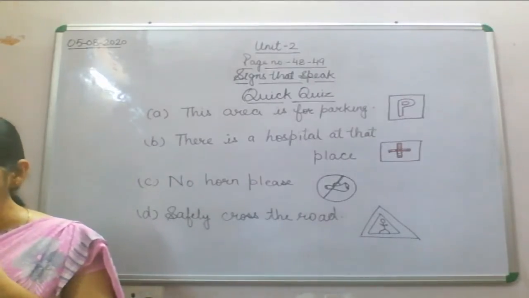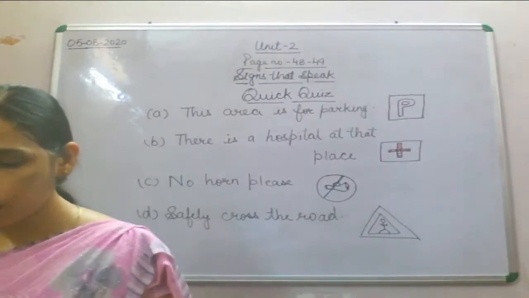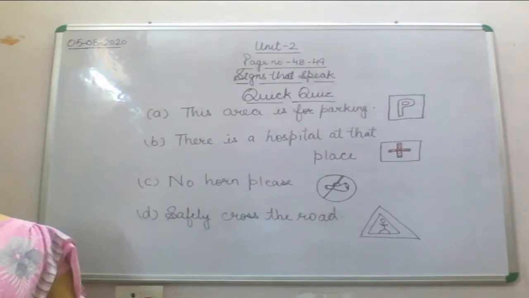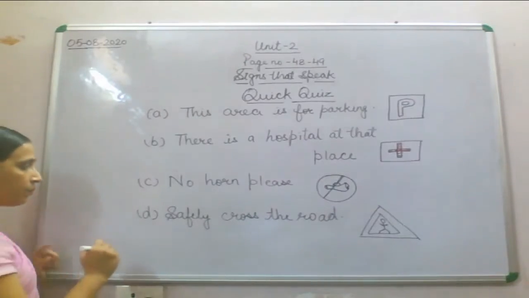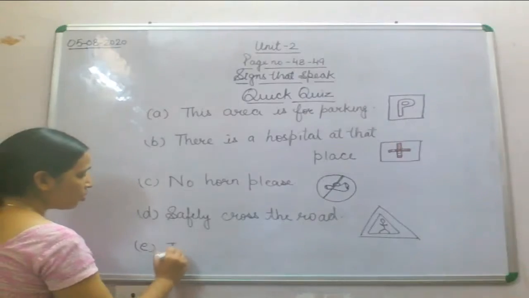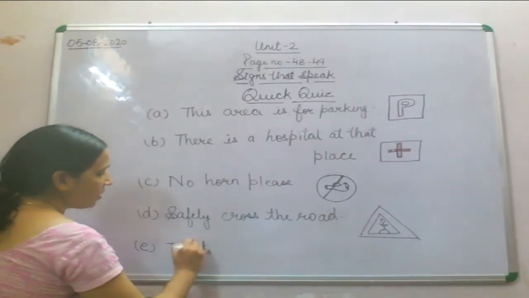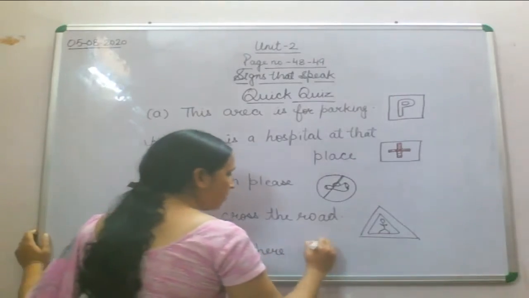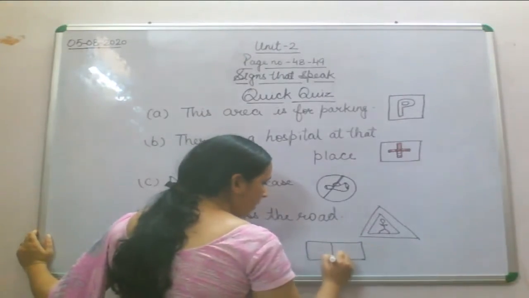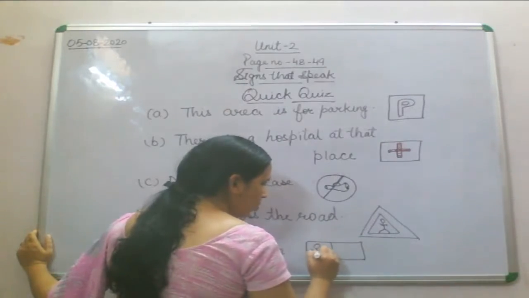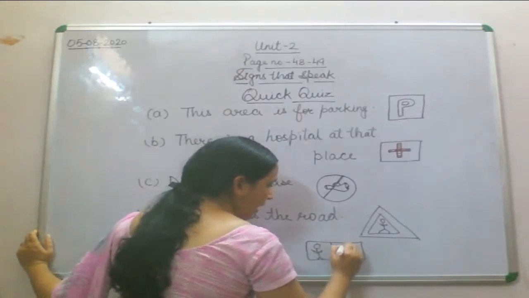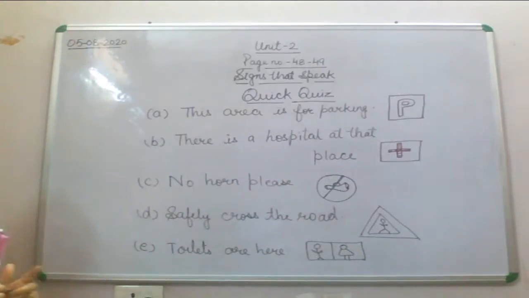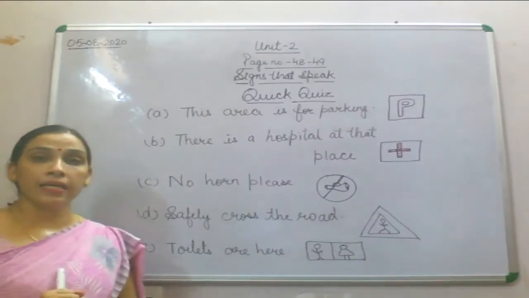Now E part: the toilets are here. What symbol will it be? You will be given a male and female symbol. You have a rectangle, and here one gents or male photograph will be there, and here one lady photograph will be there. So this will be your symbol for toilets are here.